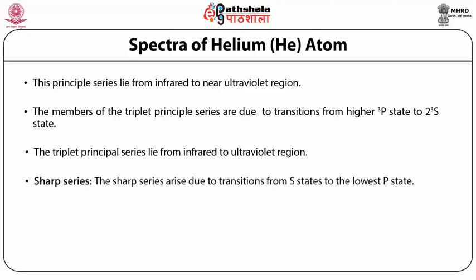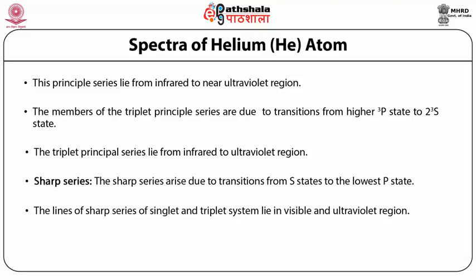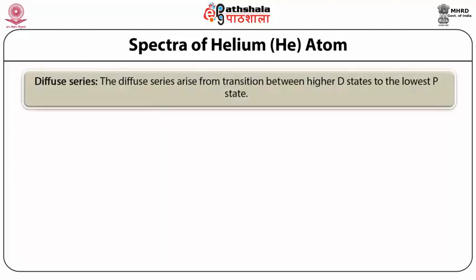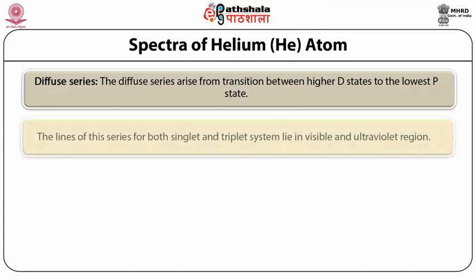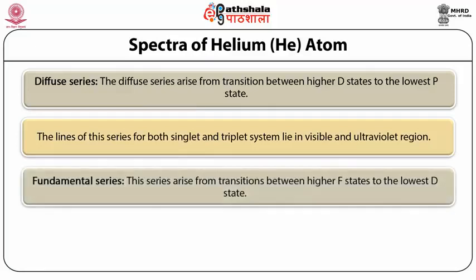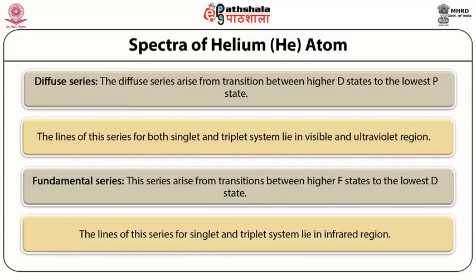In the case of the sharp series, which arises due to transitions from S states to the lowest P state, the lines of the sharp series of the singlet and triplet systems lie in the visible and ultraviolet region. The diffuse series arises from transitions between higher D states and the lowest P state. The lines of this series for both singlet and triplet systems lie in the visible and ultraviolet region. And the fundamental series arises from transitions between higher F states and the lowest D state. The lines of this series for the singlet and triplet systems lie in the infrared region.